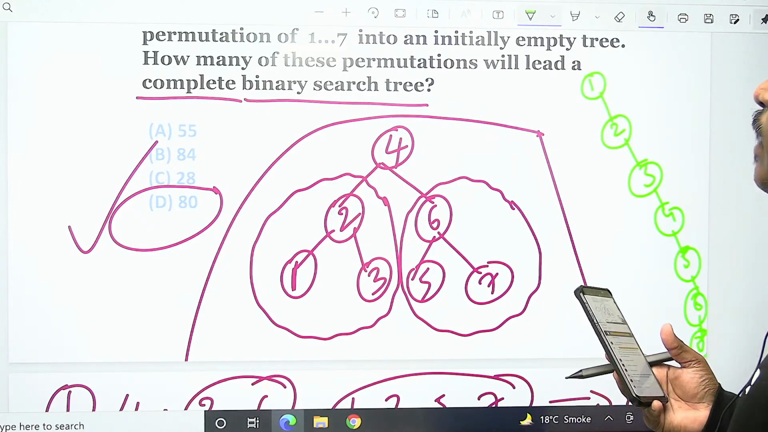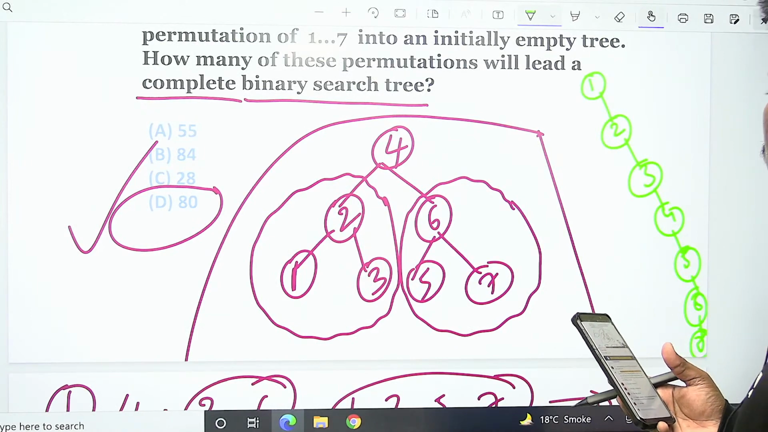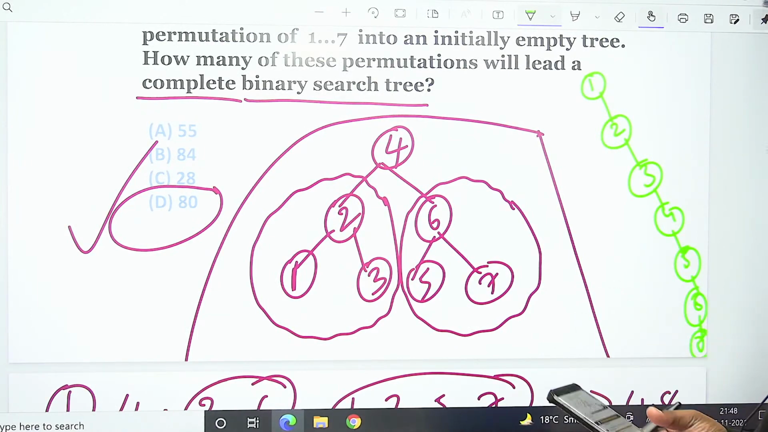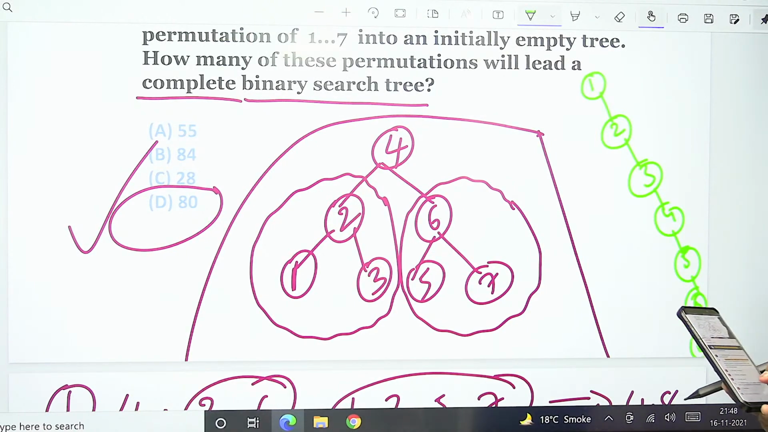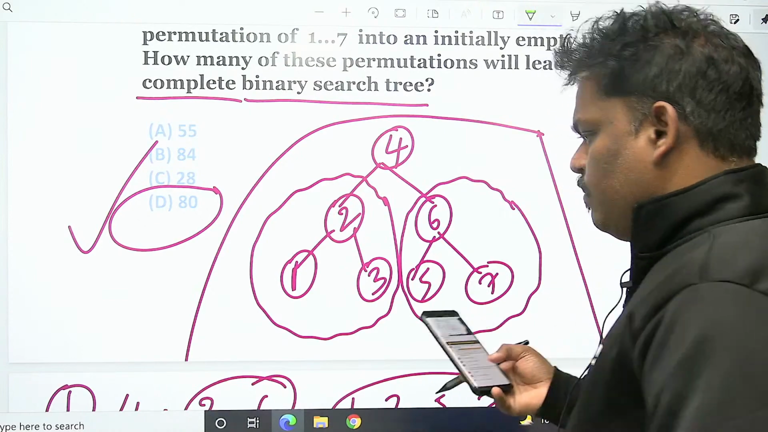Right, with 7 elements, to get the BST in this way, how many possibilities? One way. To get this kind of tree, one way. That's the reason there are no formulas. It is better to use common sense than formulas. Depending upon the diagram, the behavior is changing. Careful. So can I go to the next problem?